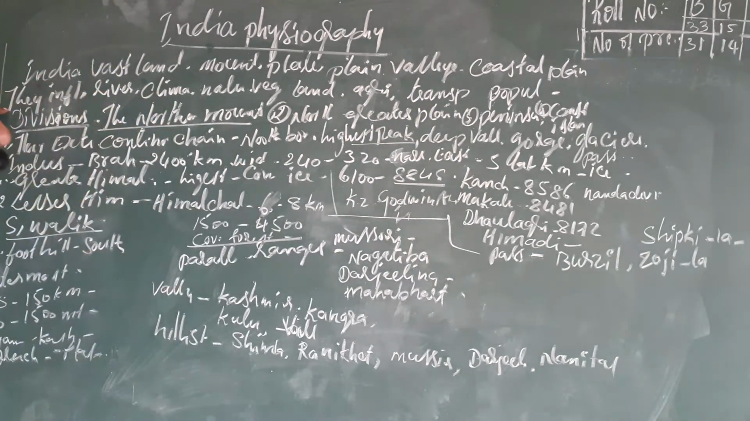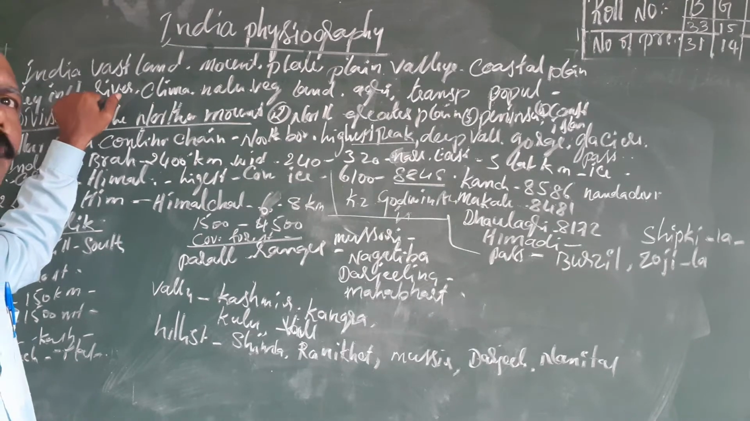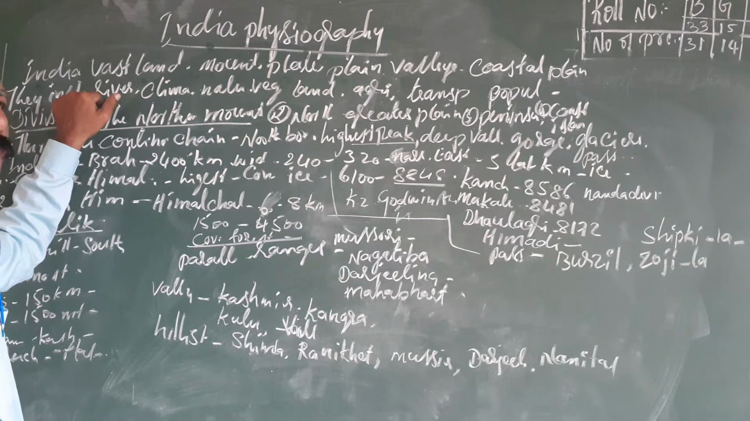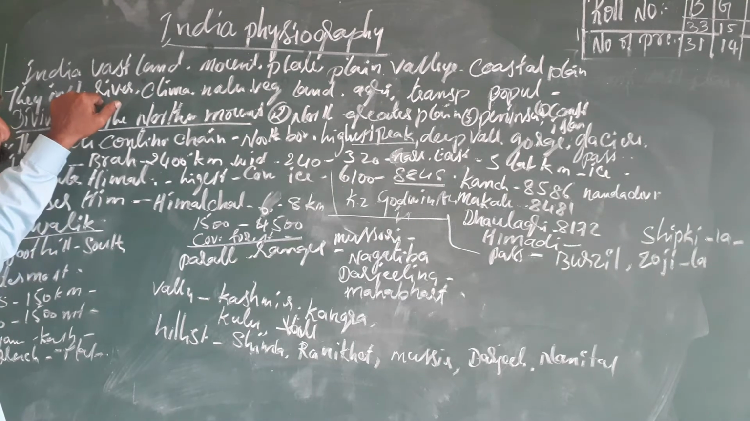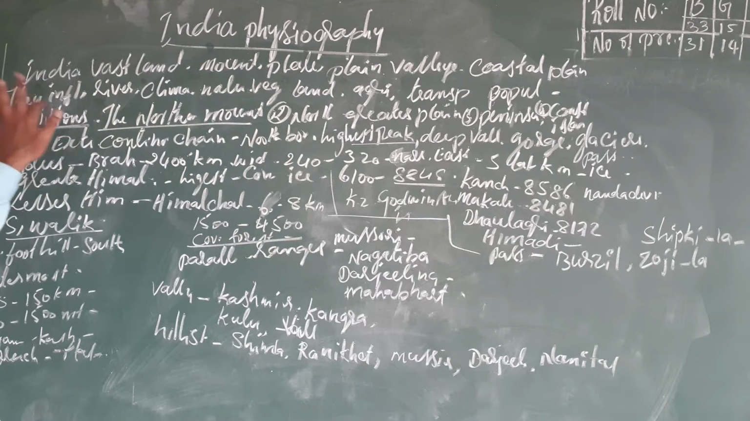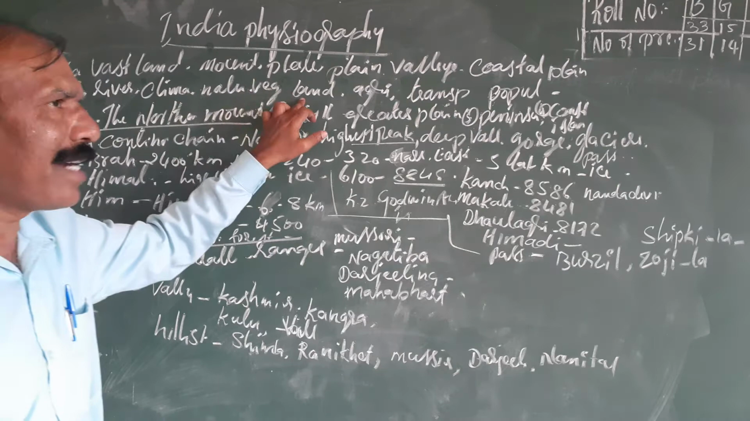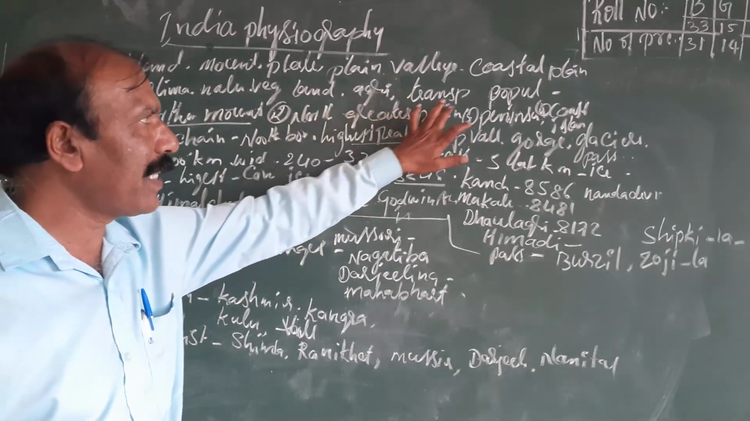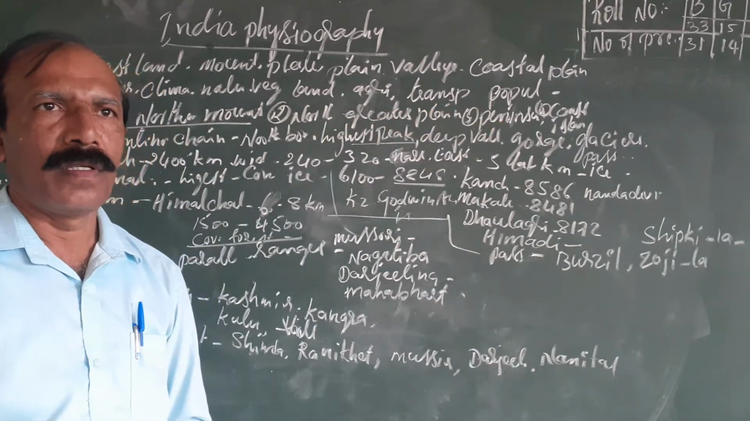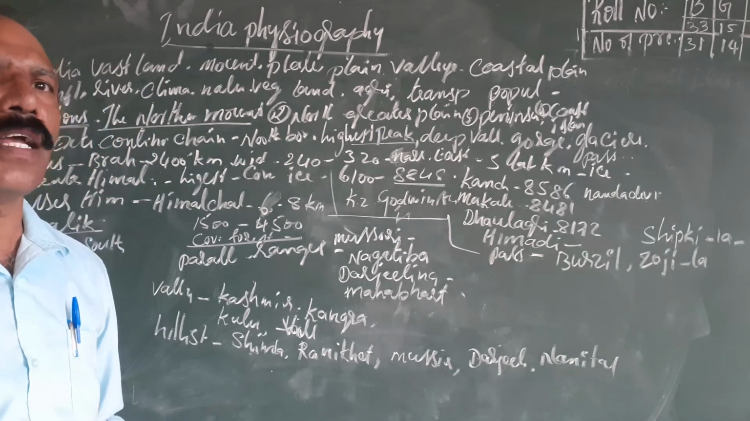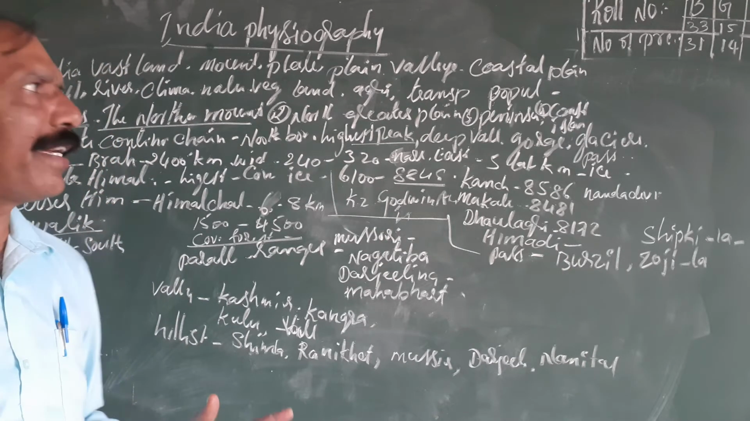Next, what are the things that influence the land surface or physiography? What are the important things that influence it? First, rivers. Many rivers are born and flow, supplying water to the Indian agricultural land. The first influence is rivers and the climate of India. Second, natural vegetation, land surface, agriculture, transportation, and population, the density of the population. These are all the things that influence the land surface.